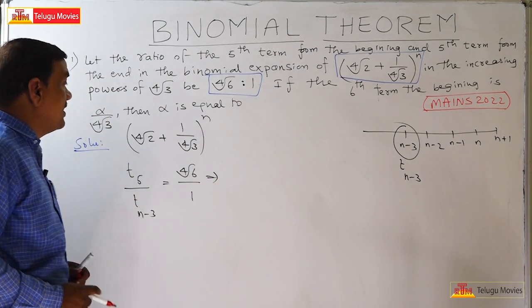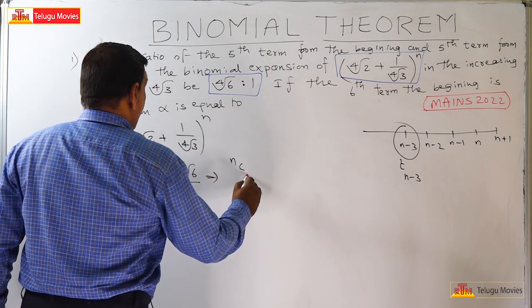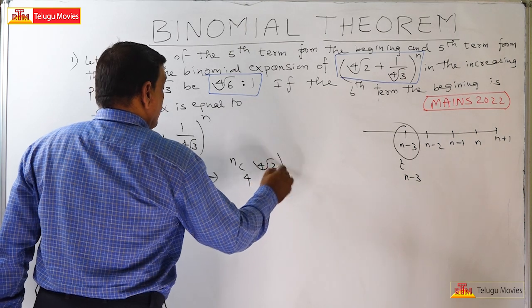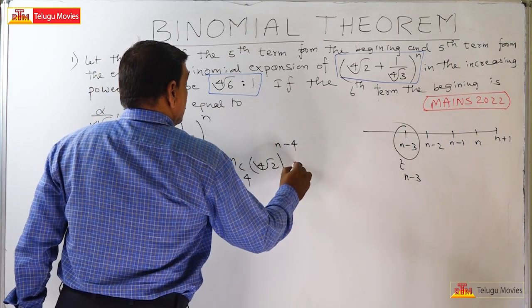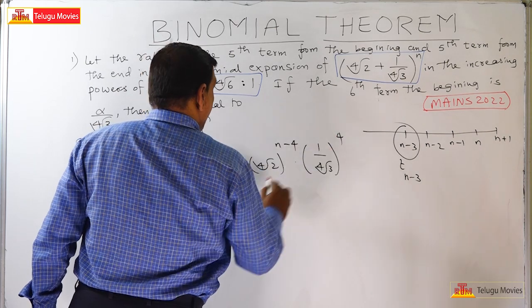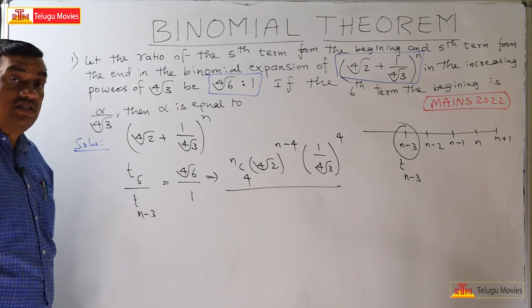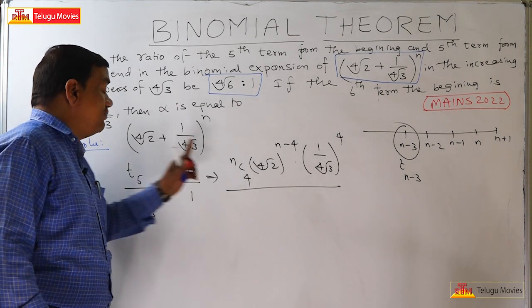What is the fifth term? The fifth term is given by nC4 into fourth root of 2 whole power n minus 4 into 1 by fourth root of 3 whole power 4, divided by the n minus third term. Here, if it is the fifth term, you have to write 4.